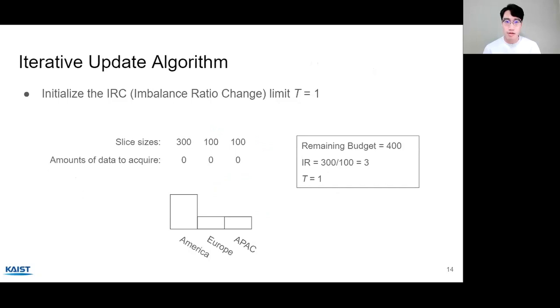Let me explain our iterative update algorithm with an example. Here, we have the following slice sizes per each country, and the total budget is 400. We also assume the cost function for all slices always returns 1, but I will explain later how we can define a cost function in the real use case. So firstly, we initialize the imbalance ratio change limit t to 1, and the imbalance ratio is 300 over 100, which is 3.